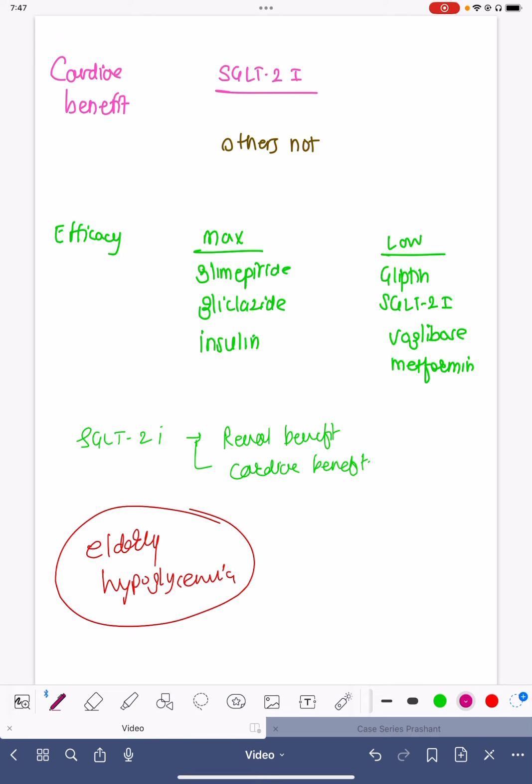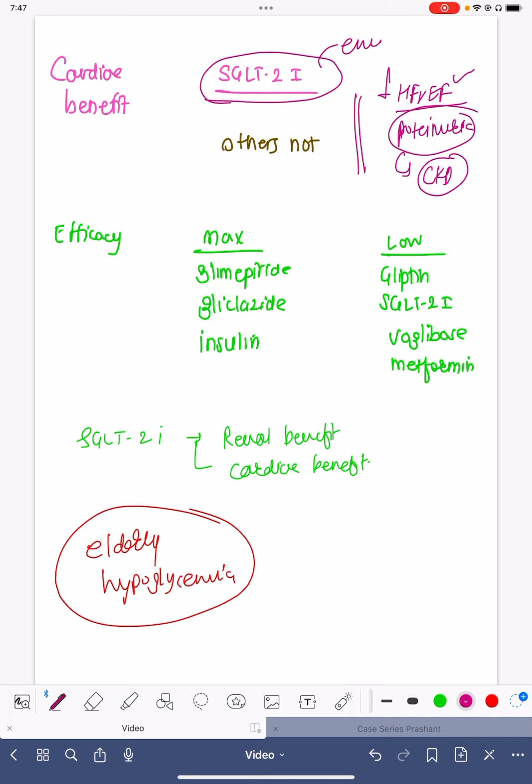Now, if the patient has reduced EF, heart failure with reduced ejection fraction, or proteinuria, whenever there is protein in the urine, these patients are supposed to progress to CKD, chronic kidney disease. So if these patients have diabetes, then we can give one drug which can improve the mortality and morbidity in these patients, and which can also improve the renal outcome and reduce the proteinuria. And that drug is the SGLT2 inhibitors.